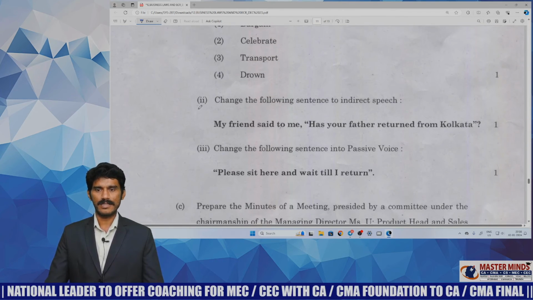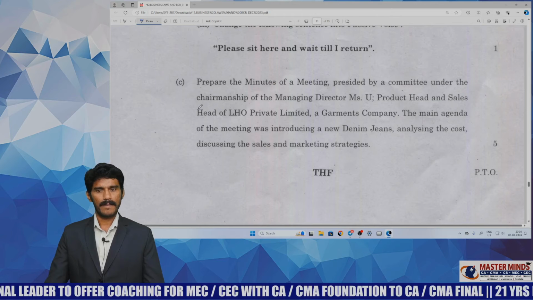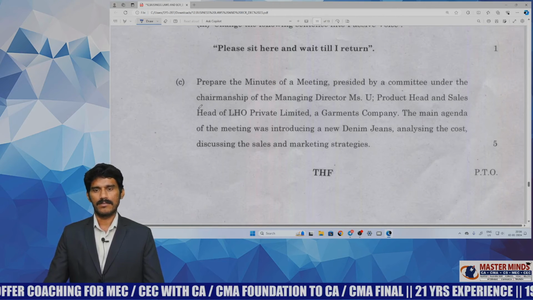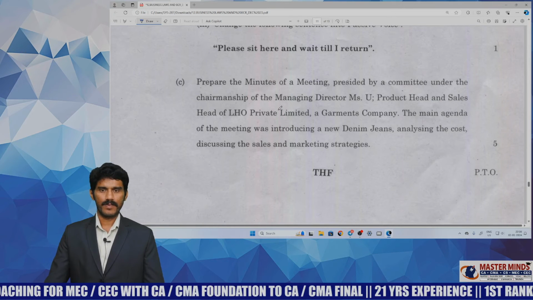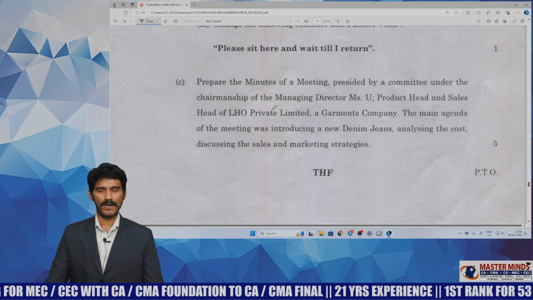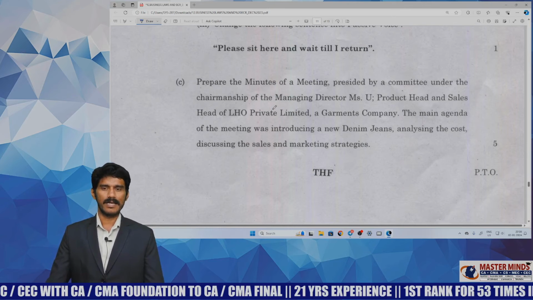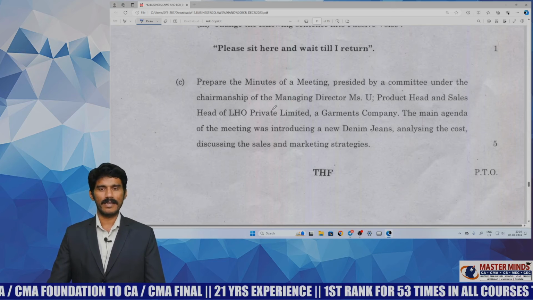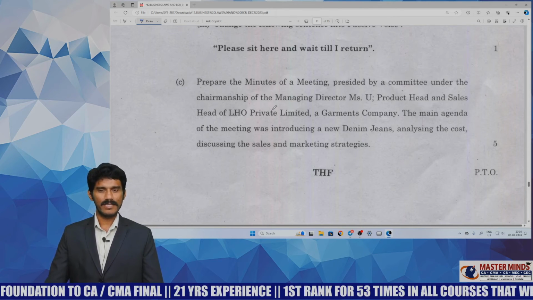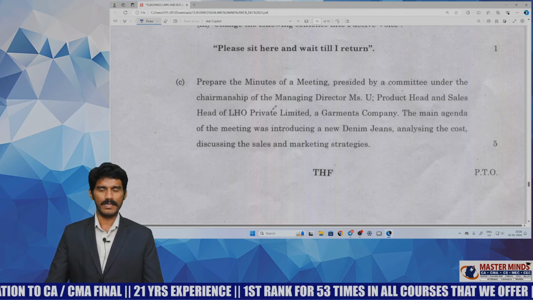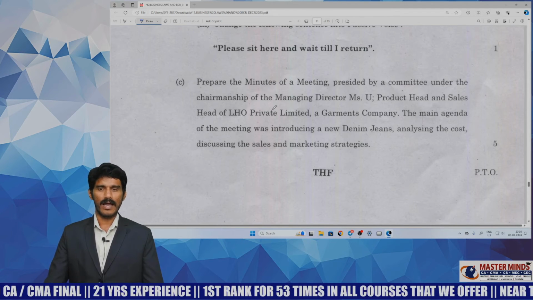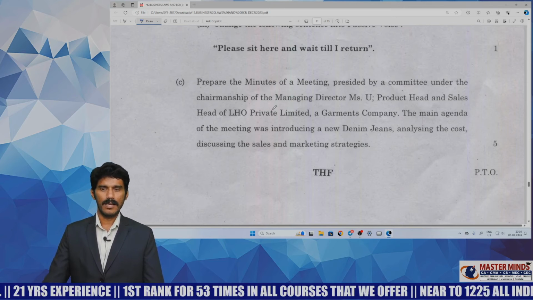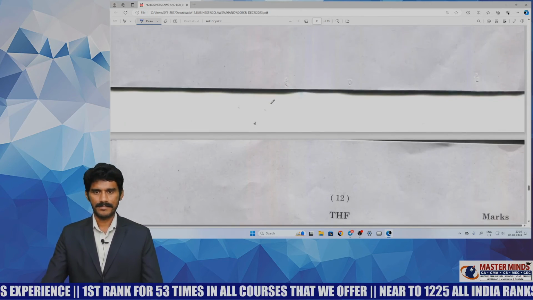And next question C, minutes preparation. This question is from the meetings chapter. It has not been asked so far, but this time it is asked as an alternative for resume writing. But we have discussed how to prepare minutes of meeting in our classes. So you can answer this very easily with that knowledge. Of course, medium level it can be rated.